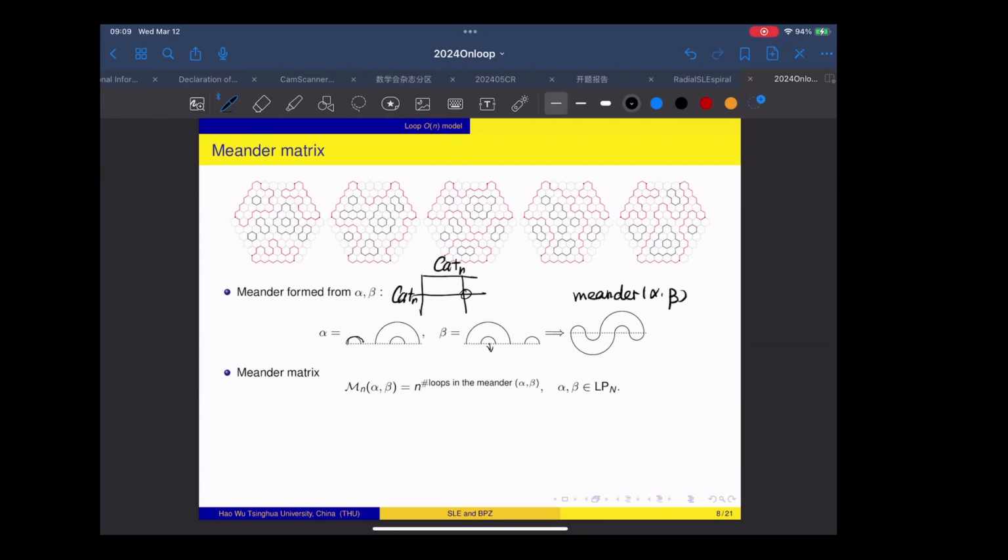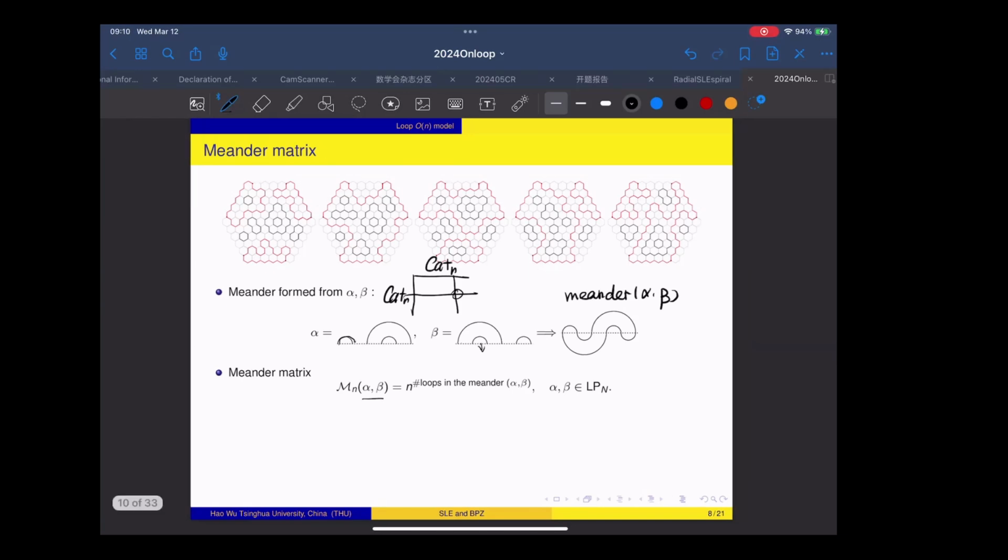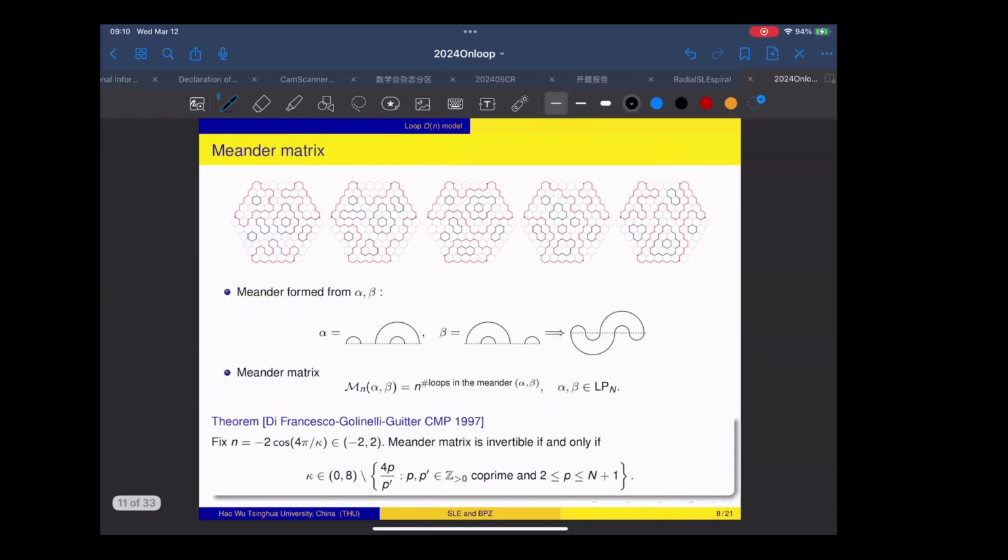And in this meander, we count the number of the loops in the meander. And then the matrix at the entry alpha beta is given by n to the power of the number of the loops. So this is the meander matrix. For this matrix, it has been very well studied. And in my talk, I'm interested in when this matrix is invertible or not.